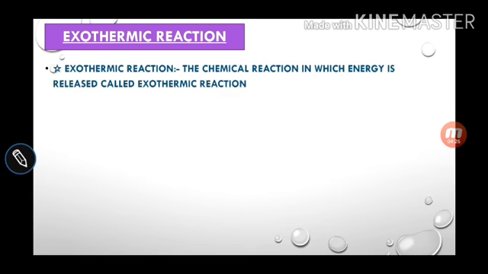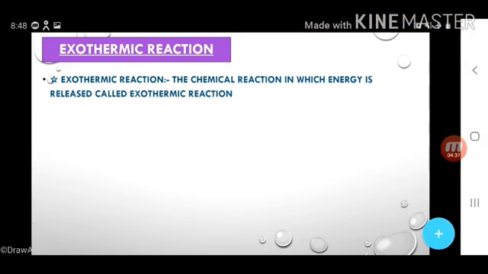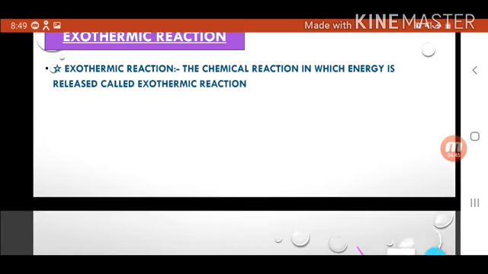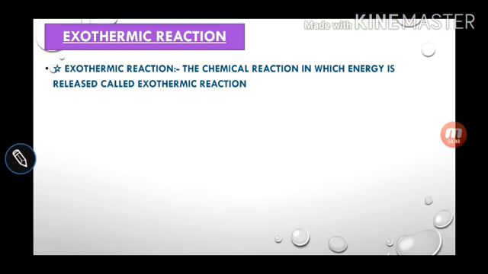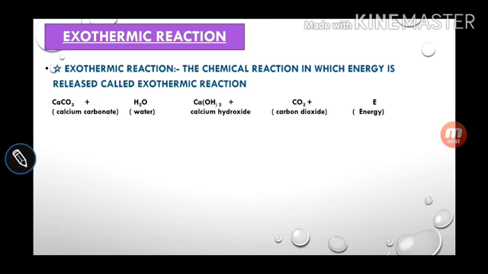And what is exothermic? That is just the opposite of endothermic. The chemical reaction in which energy is released, in the form of heat and light, is called an exothermic reaction. You can see calcium oxide dissolved in water. What is formed? Calcium hydroxide, and energy is released. And the energy is released in the form of heat or light. That is the symbol of energy.